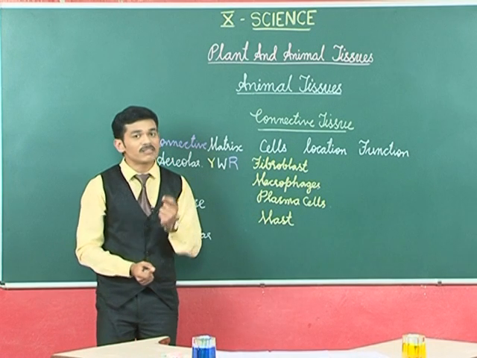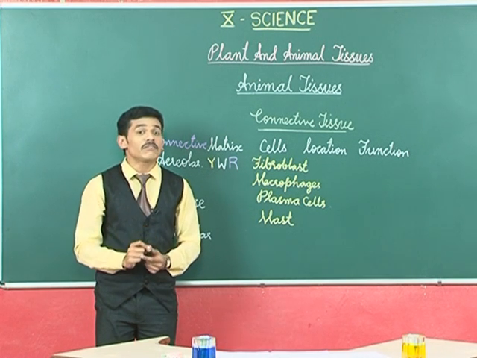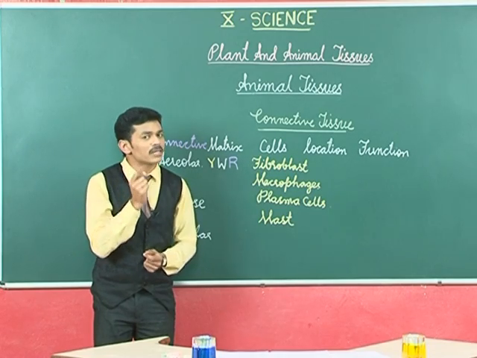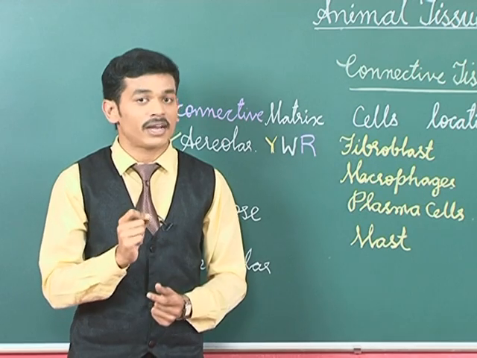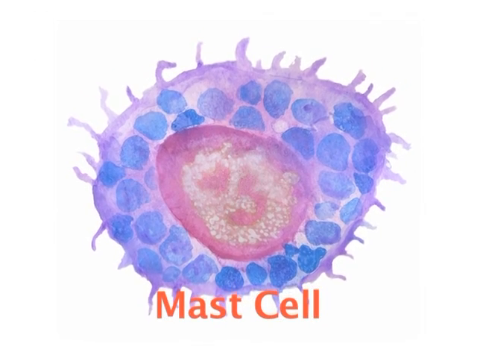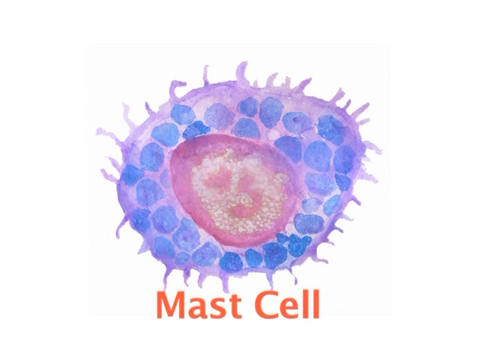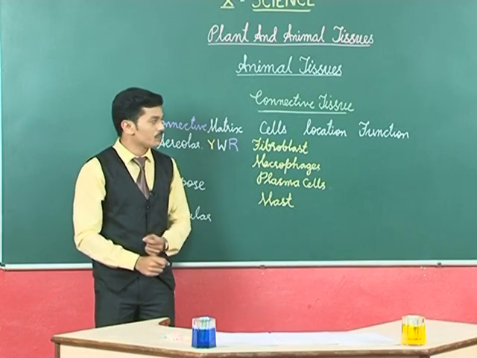Next, these mast cells are large cells with a large nucleus and they have granules, some packets which are filled with some chemicals, and these chemicals are serotonin and histamines. So this is about the 4 types of cells which are present in areolar tissue.